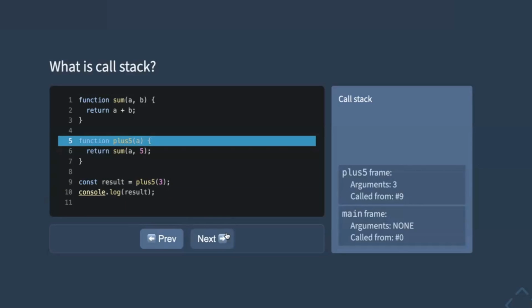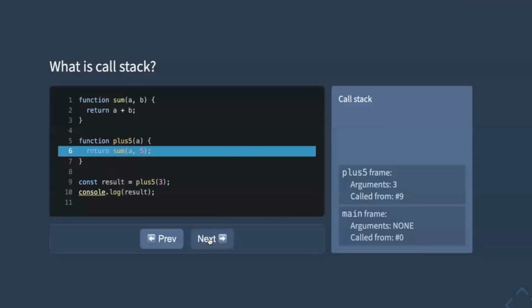So as we call the function, we jump to the declaration, start executing the function, and it's added to the call stack. It has its own frame. It was called with one argument, 3, and we remember which line it was called from. It's line number 9, so that we can jump back to it later when we are finished.